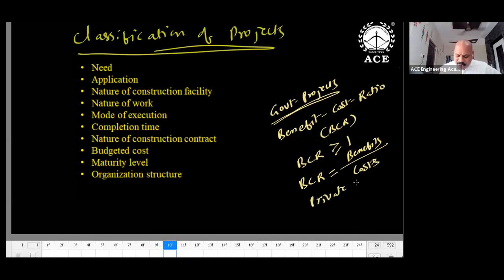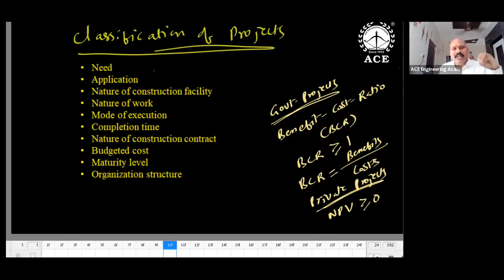Private project, what do they do? In a private project, we calculate the net present value, NPV. Net present value means outgoing amounts and incoming amounts: incoming amounts plus, outgoing amounts minus. This should be greater than or equal to 0. If it is 0, outgoing and incoming amounts are the same, so no loss, no gain. If NPV is greater than 0, we will get profit. So a private project is only profit oriented. You cannot use the word benefit in a private project. In a government project we use benefit.